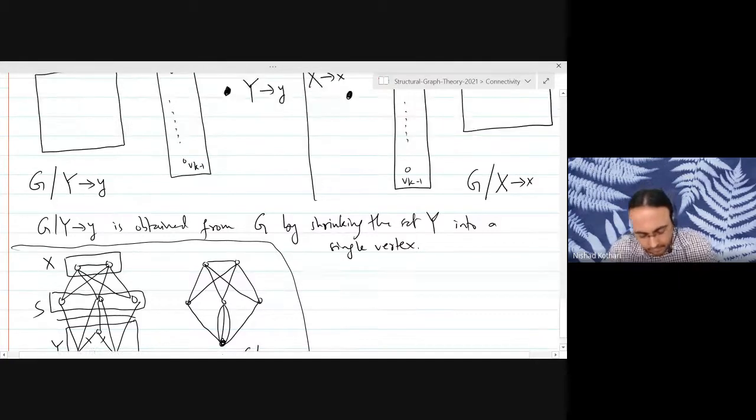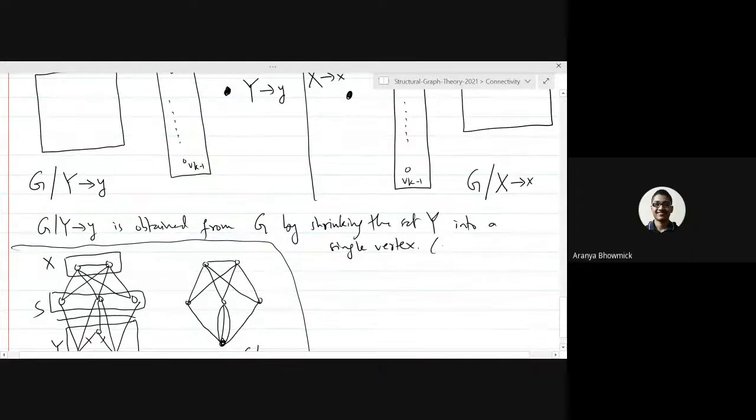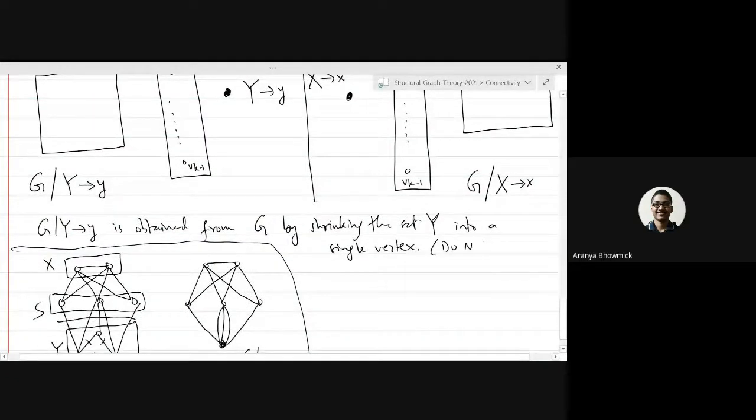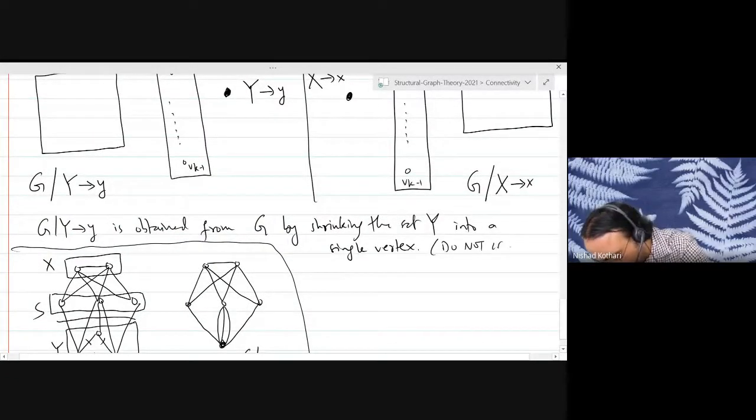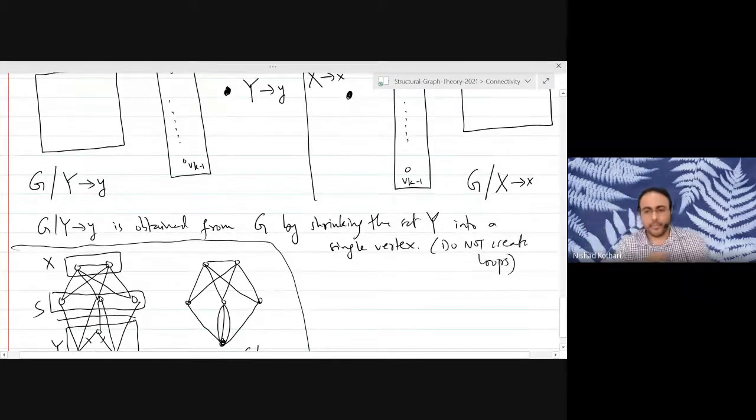Because when we are shrinking a particular set, we do not create loops out of the outgoing edges from that set. So the way we are defining it here, we will not create loops, right? But I just wanted to be clear that there is no standard definition of shrinking. This is the definition we are using here.